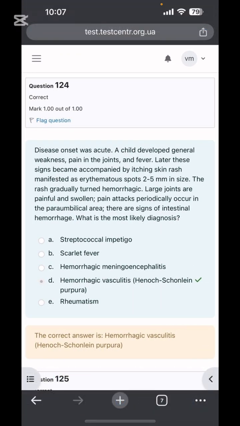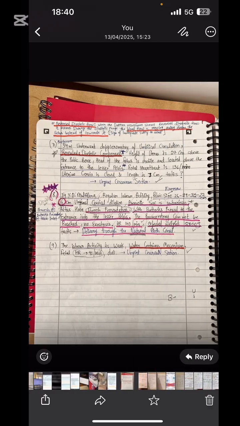Next is hemorrhagic vasculitis. What is typical here? Sir, erythematous rash is typical here, and weakness in the joints related to the changing skin, and large joints are painful, pain attacks, paramedical area, and intestinal symptoms we have got. So intestinal hemorrhage, GI symptoms plus erythematous spots are there. So what will you mark? Sir, we will mark hemorrhagic vasculitis.